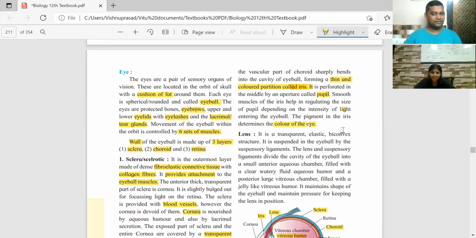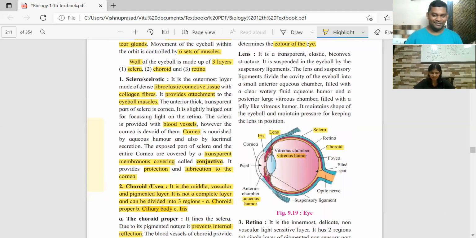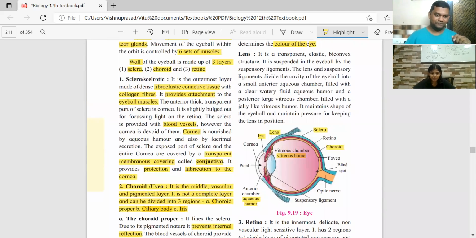Understood the three parts of the uvea? First, the choroid. Then the ciliary body. And third is the iris. Is it clear? Now let's talk about the lens.